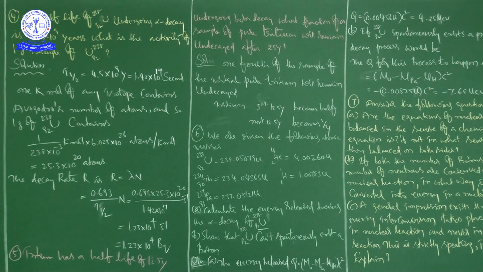We use it as the unit for activity or decay rate.